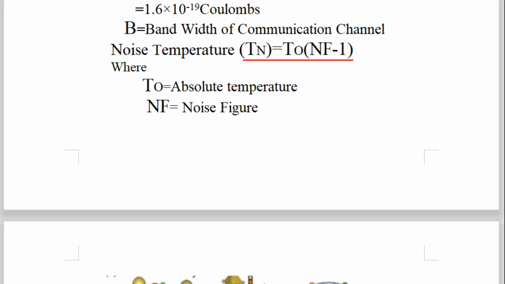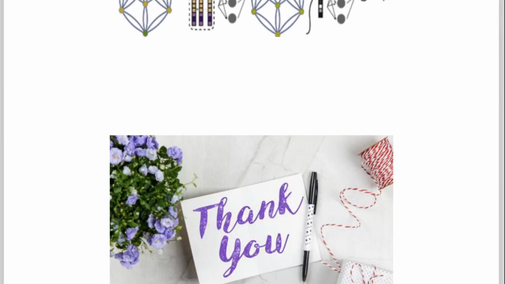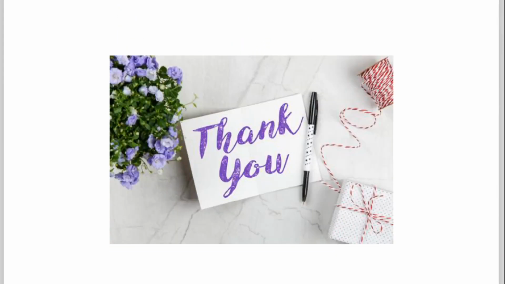And in this way, in today's lecture, we have discussed all about noise, external noise and internal noise, the two major categories. And in that we have focused on internal noise because external noise is not under our control. So in internal noise, the major part is thermal noise.